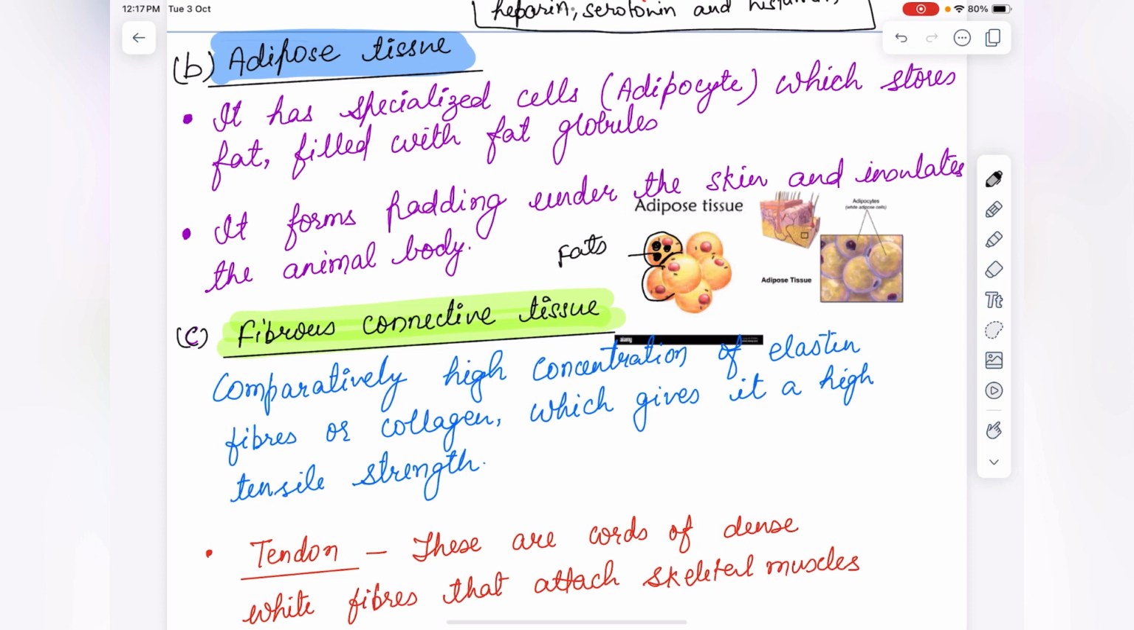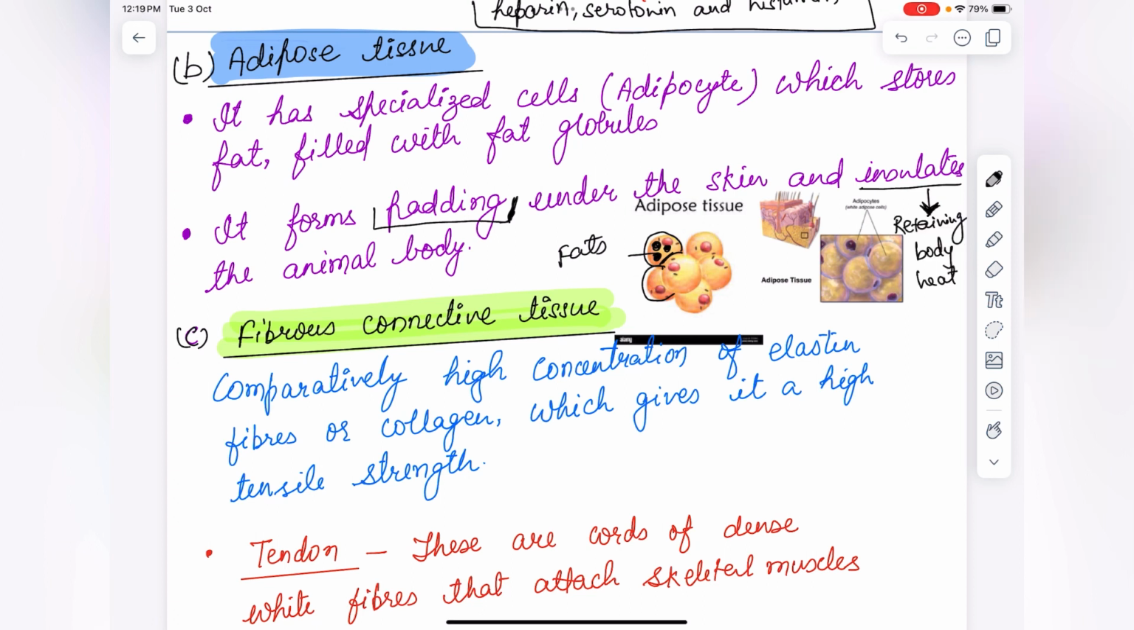This adipose tissue will form a padding. It will provide protection, and it will insulate the animal body. This insulation is for retaining body heat. Fat retains body heat.